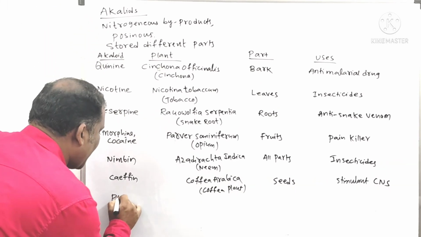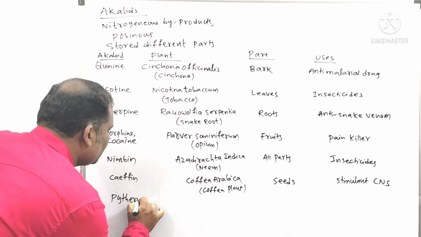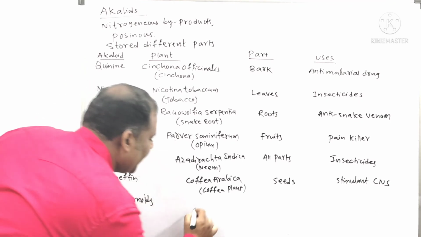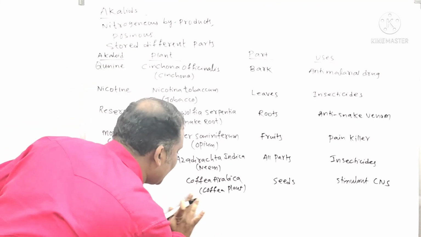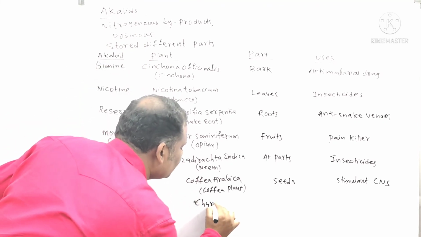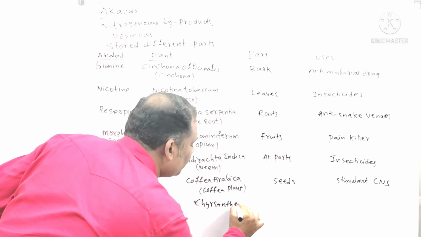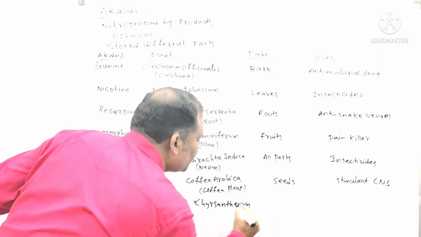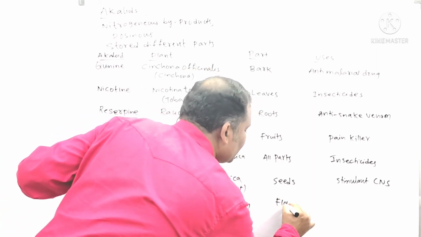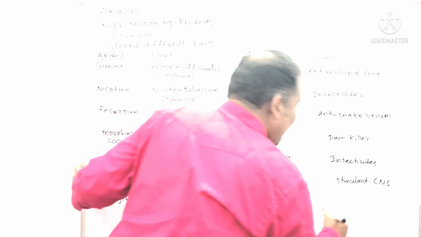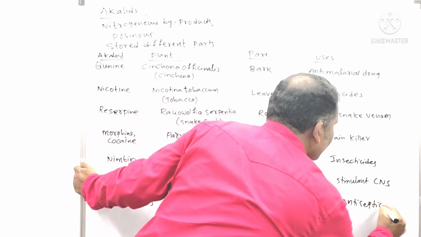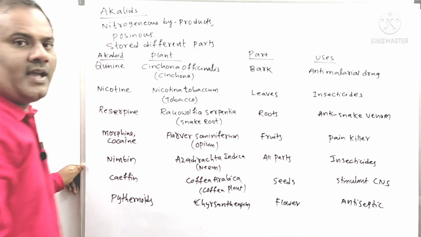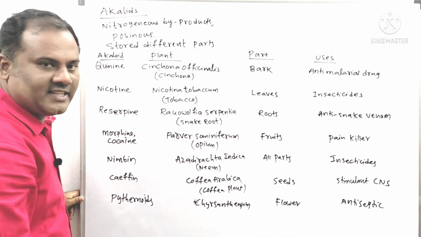And next, parthenoids. They are obtained from a plant called chrysanthemum. They are obtained from the flowers. It acts as an antiseptic and protects from infections.